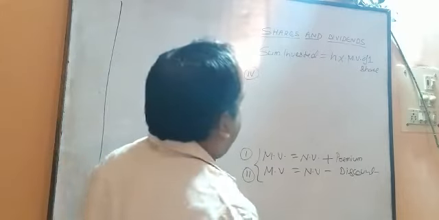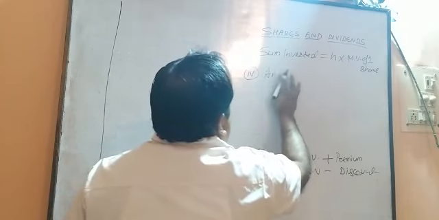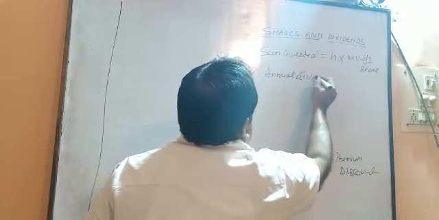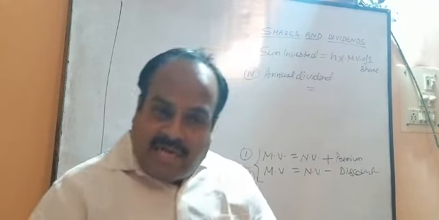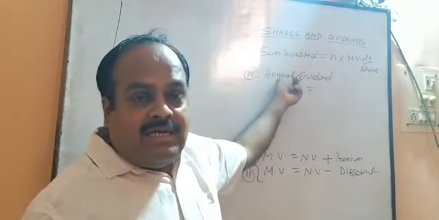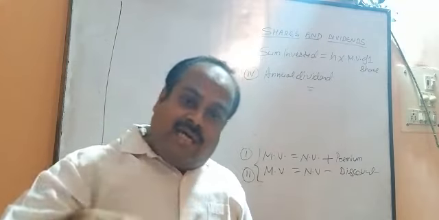So that's why the annual dividend received by the shareholder, remember this is the formula which I am going to write, is for annual dividend received by the shareholder.